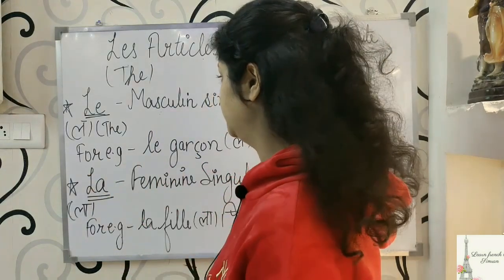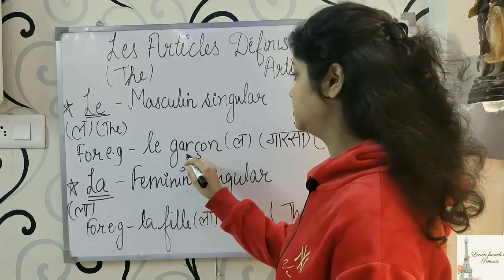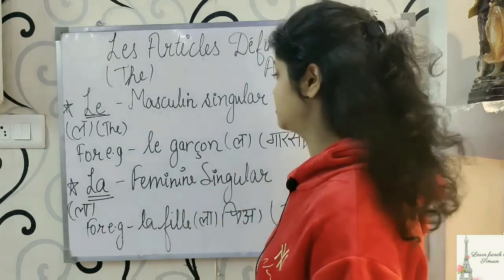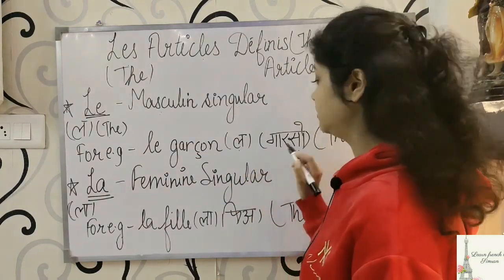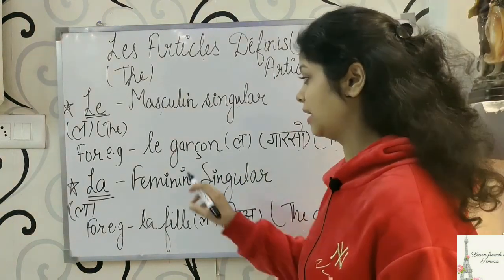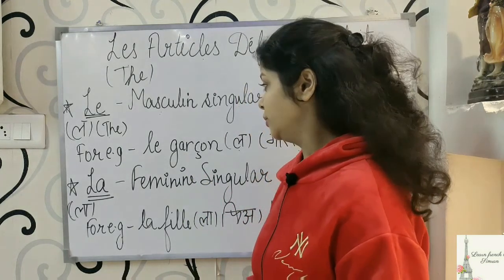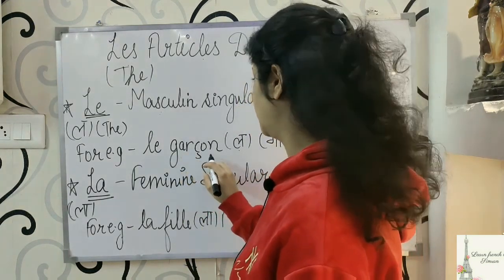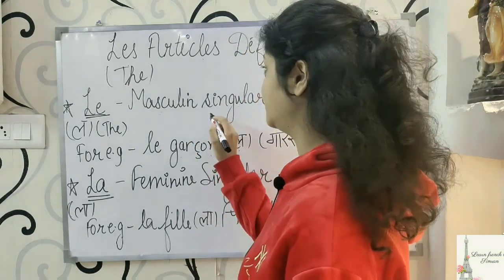For example, as you can see here, I have written le garçon. The pronunciation is le garçon, and the meaning is the boy. Garçon means boy in French. Now, this word garçon is masculine and singular.